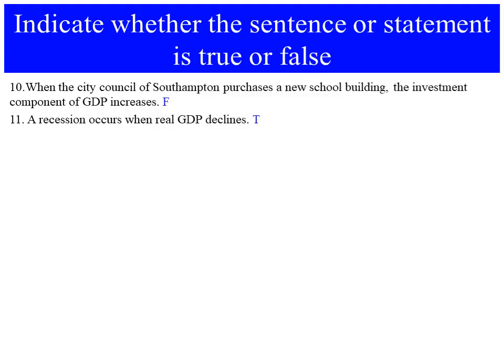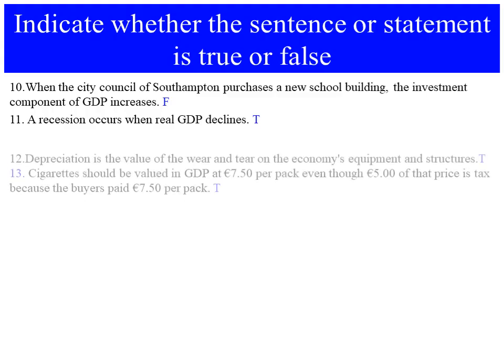A recession occurs where real GDP declines. Yes, that is true. You can get this one from the business cycle also, how a recession happens, and also how economic boom, economic recovery, and so on occur. You can get that from my YouTube.